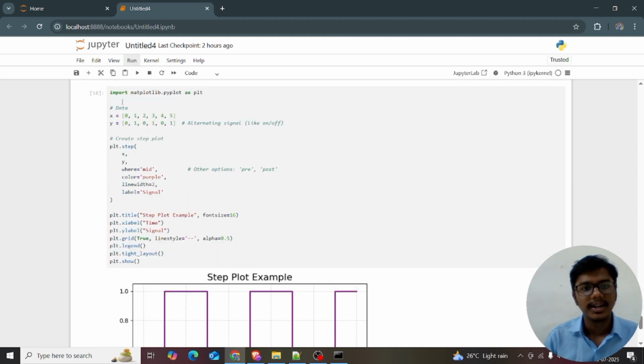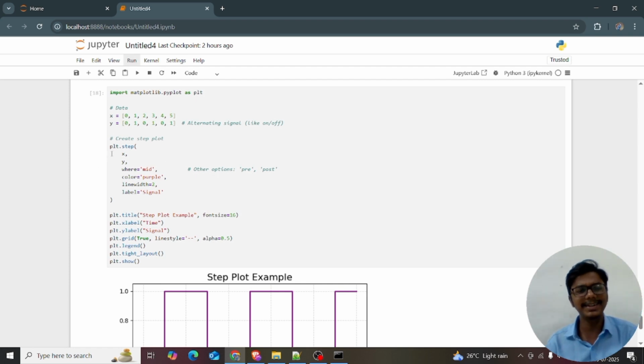For the import, I'm using matplotlib.pyplot as plt, giving the data equal to x. Just remember that you can work with real-world datasets also, like Iris and Titanic, and many datasets are available. Let me recall one library; wait a minute. I just add it to the notebook reference. I worked with a library that provides datasets in Seaborn. Matplotlib is good for numbers, and Seaborn is more advanced than Matplotlib.